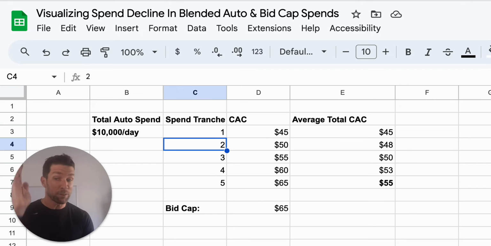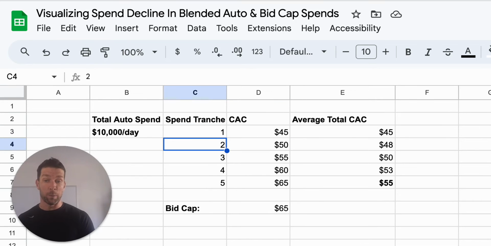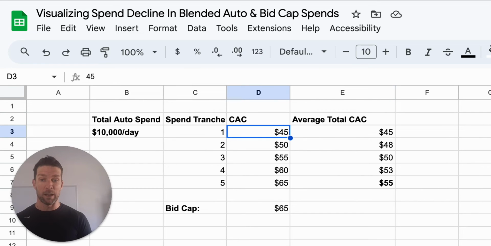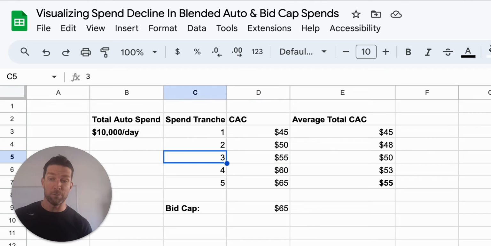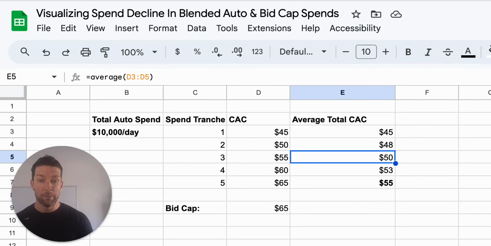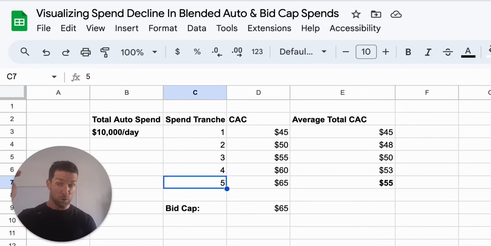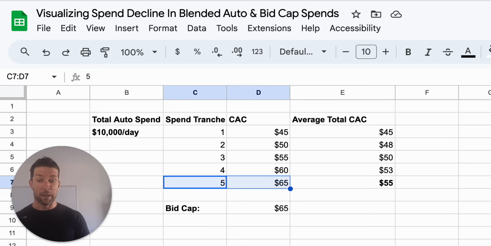Now, if you spend $2,000 more, and on this $2,000 your CAC is actually $50, because now you've spent more money so your CAC gets worse, your blended average across that is $48, because you're blending all of this spend together. If you keep playing that game and add a $55 tranche in there, you've got a $50 CAC blended, even though that tranche is $55. And all the way down to the last $2,000 you spend, you've got a $65 CAC on that spend, and that $65 CAC is what you're spending here.